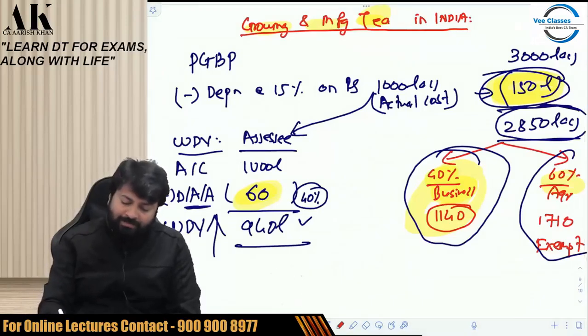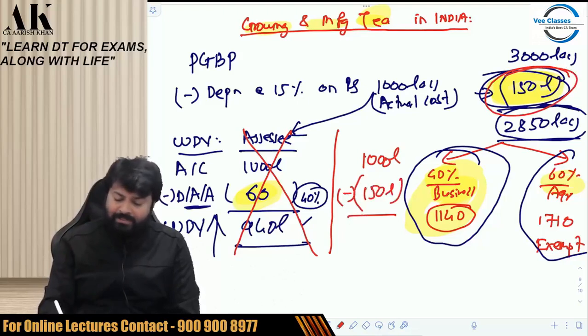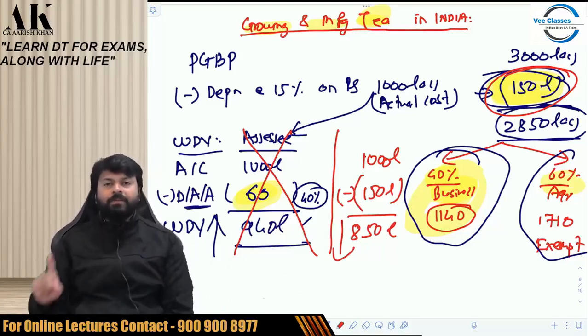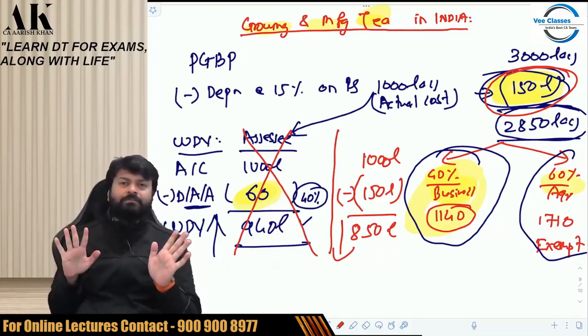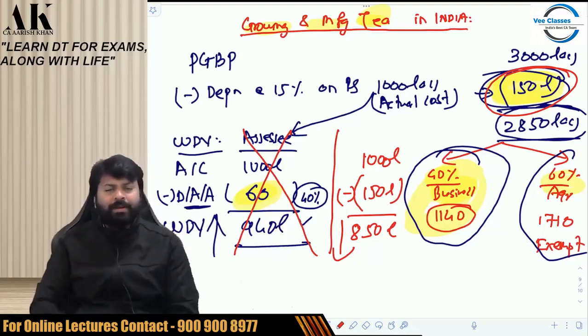Now, after the amendment, which came long back in 2009, this stand of the assessee will not work. What is the assessee supposed to do? 1000 lakhs minus, assuming that the entire depreciation is coming from business, reduce the entire depreciation and show the WDV of the next year on a lower side. You cannot show it on a higher side of 940 lakhs. So these are the two exceptions. First exception: by default, WDV is actual cost minus depreciation actually allowed. By default.